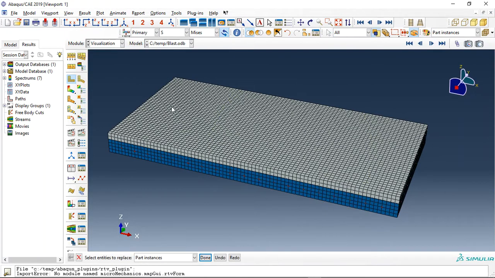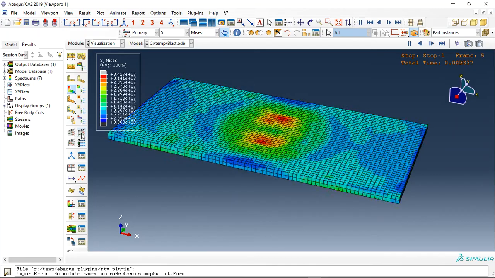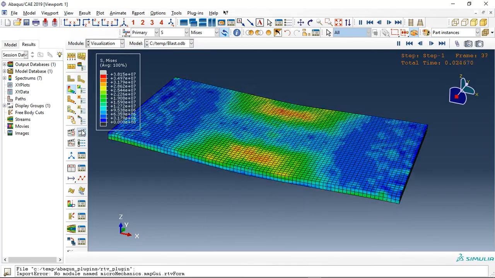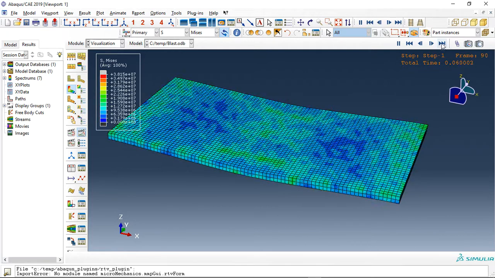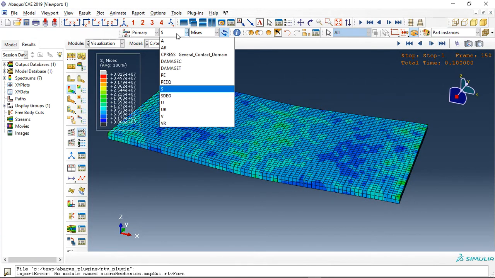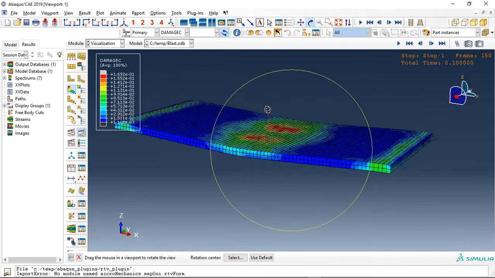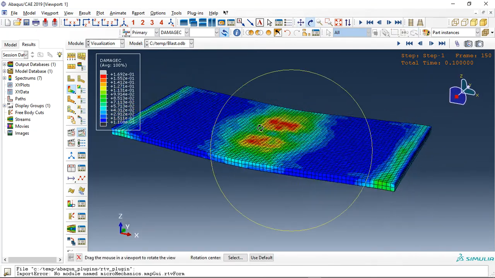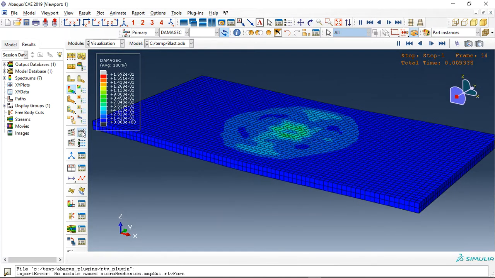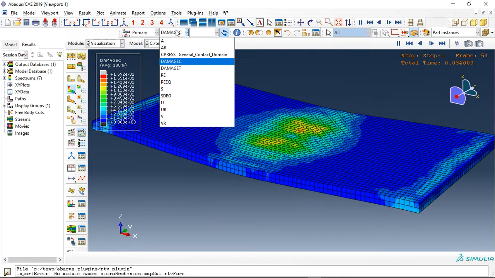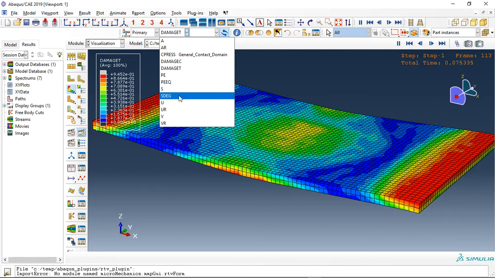So let me first click on the ultra high performance part, click on animation. This is the stress which happened during the explosion, and we can also check the compressive damage. This is the compressive damage of the ultra high performance concrete layer. Also we can check tensile damage, the stiffness degradation.